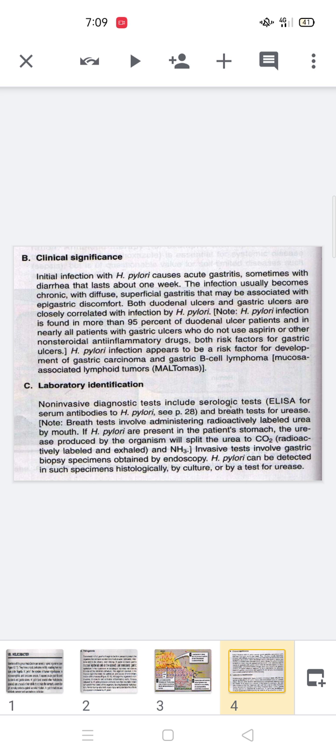This is the sign and symptom of duodenal ulcer as well as gastric ulcer. Both possibilities are there, but 95% of infections of this microorganism produce duodenal ulcer.